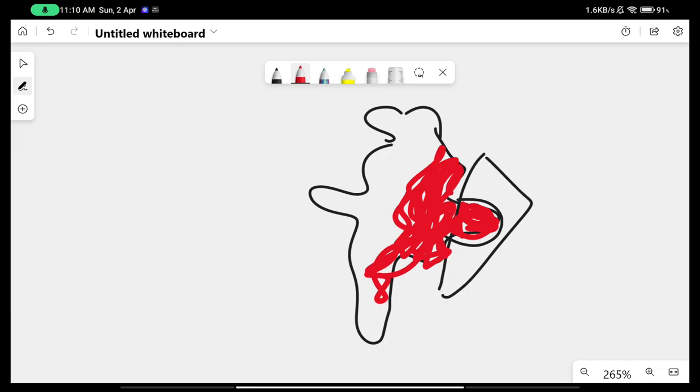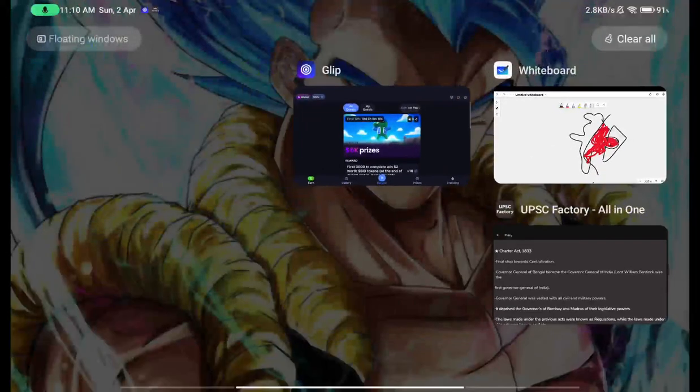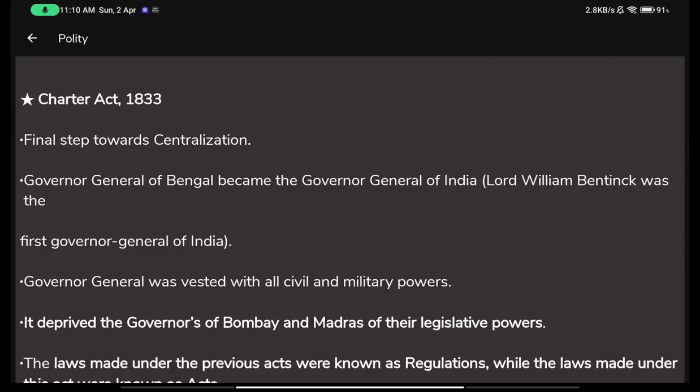And now they started saying that these are the British territories in India. Because they had acquired a very great part of India, they started calling it India itself, and they changed the position of Governor General of Bengal to Governor General of India. It was changed in 1833 through the Second Charter Act. And who was the first Governor General of India? It was Lord William Bentinck.